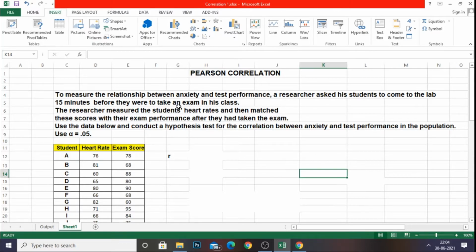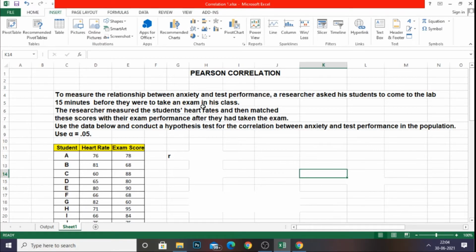Related to this problem, we are going to confirm two things. First, whether the variables we have chosen, anxiety and test performance, are positively or negatively correlated. Second, whether these two variables have a significant correlation among students in the population.